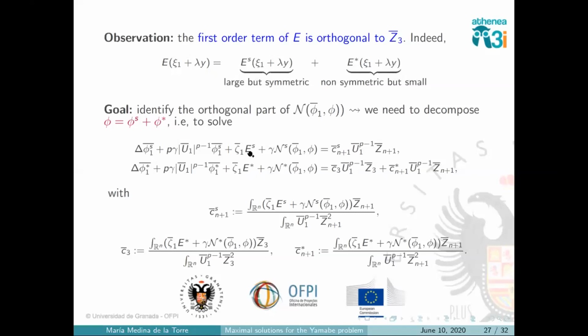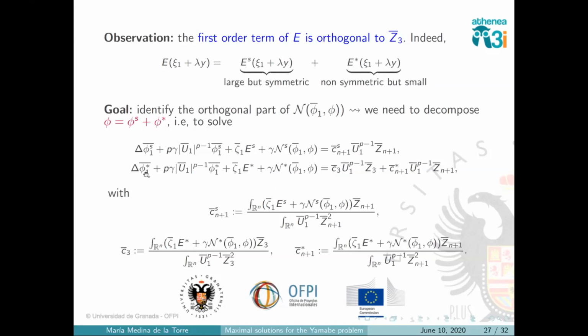And how did we find these two different parts? Well, we considered the error, we chose the large symmetric elements, and then term by term, we found a part of the nonlinear term which is also symmetric and large, and we solved this equation here with only these parts in such a way that this function is large, but symmetric. And at the end, in the reduction procedure, we won't see it. And then we have another part which is not symmetric. This would be like the original problem, let's say, but it's smaller.